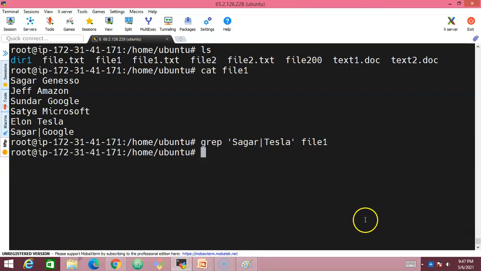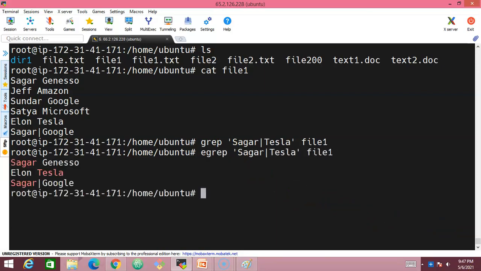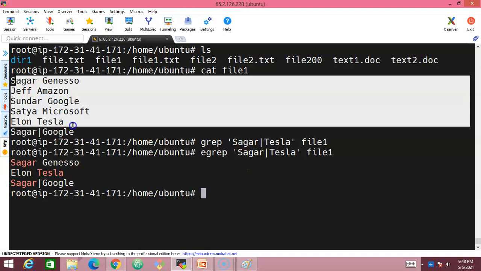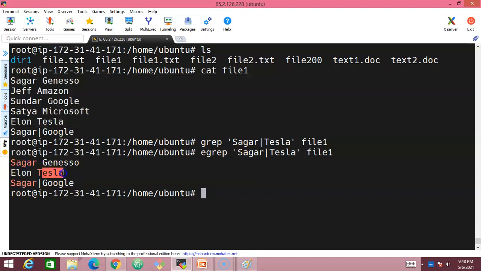Let's press enter. See, it did not show us any output. But if we use the same thing with egrep, it is going to work. See, look at this. It is going to search for the keyword Sagar. Sagar is appearing here, Sagar Geneso, and Tesla is appearing inside this line, and Sagar is appearing inside this particular line. So inside this file content, wherever either the Sagar or Tesla keyword appears, it is going to search. So you can search multiple keywords using egrep by differentiating the keywords using the pipe symbol like this.